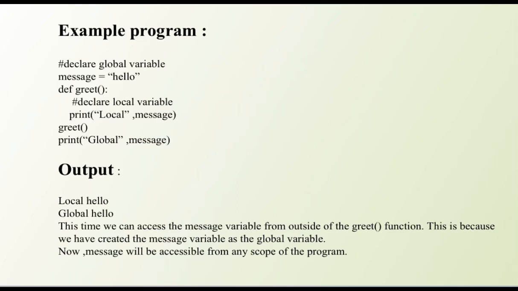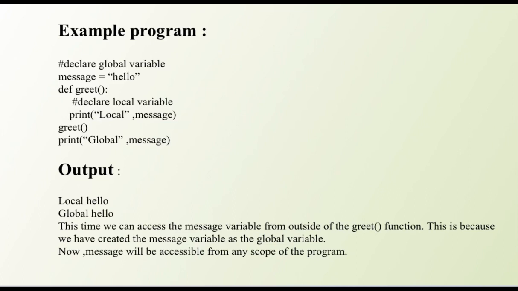This time we have declared the message variable outside the function block, which is a global variable. Once we declare a global variable, it can be accessed inside the function as well as outside the function. We can see when we print the message inside the function, it prints without any error. As well as when we try to print the same message outside the function, it prints without any errors.